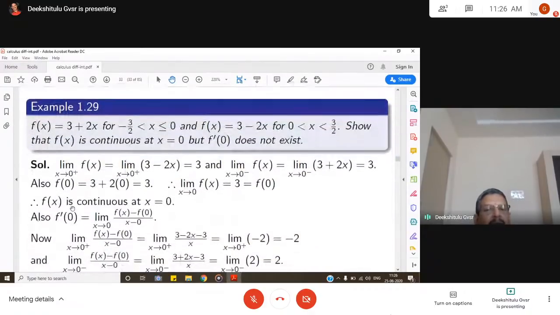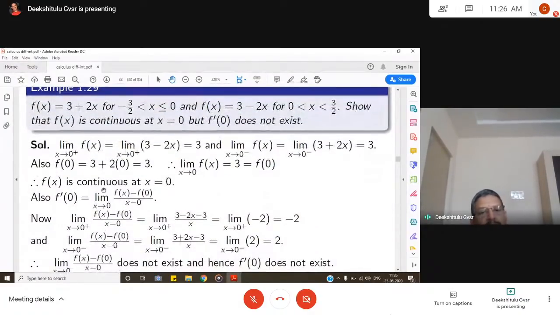Similarly, we have another function, f of x equal to 3 plus 2x for minus 3 by 2 less than or equal to x less than or equal to 0, and f of x equal to 3 minus 2x for x greater than 0, so that f is continuous at x equal to 0 but f dash 0 does not exist. It is a simple equation of a straight line, but we don't have a derivative at x equal to 0.